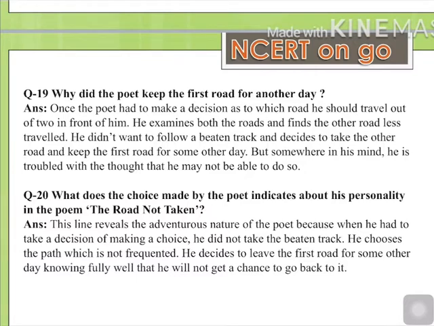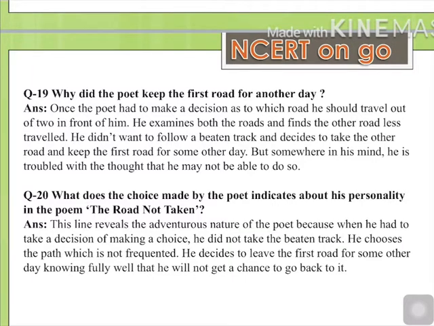Okay, next question is, why did the poet keep the first road for another day? Answer is, once the poet had to make a decision as to which road he should travel out of two in front of him, he examines both the roads and finds the other road less traveled. He didn't want to follow a beaten track and decides to take the other road and keep the first road for some day, but somewhere in his mind he is troubled with the thought that he may not be able to do so. Okay, I hope you have understood the question and answer as well.